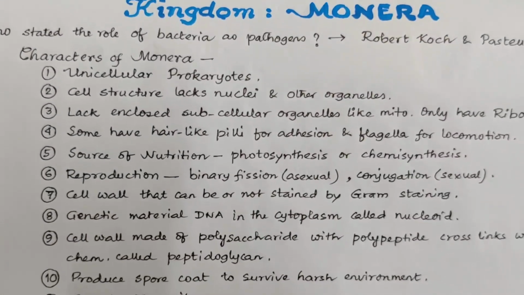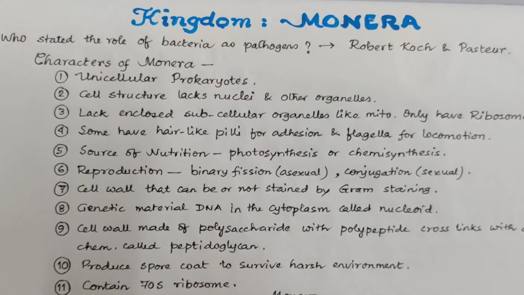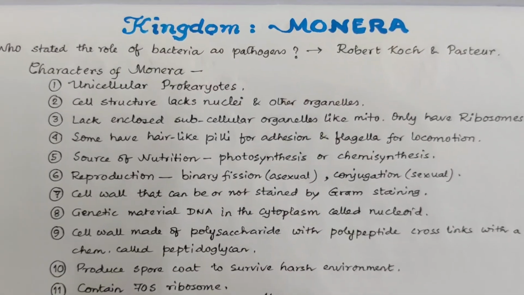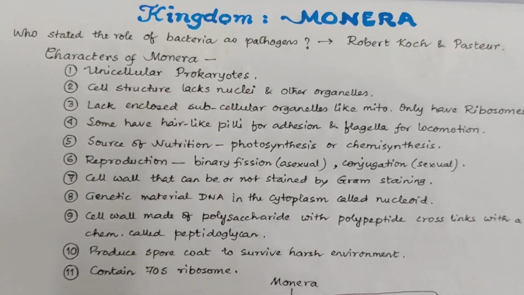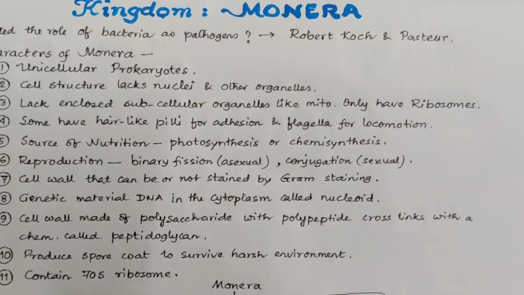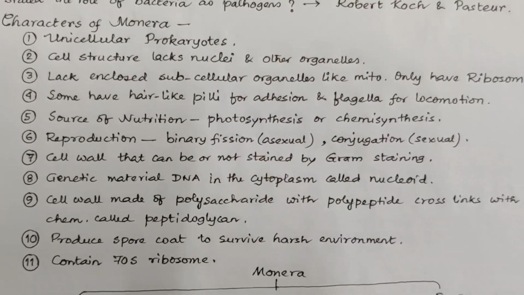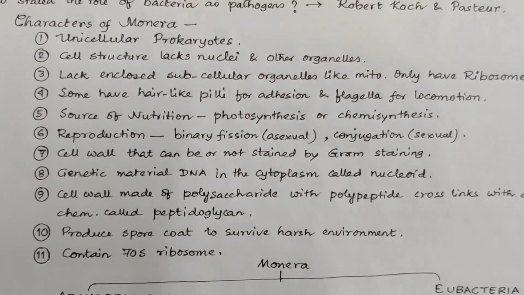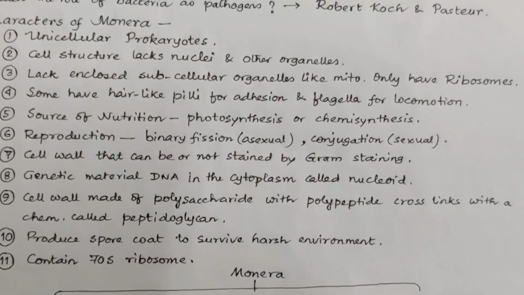Now it is the turn for 5 kingdom classification by R.H. Whittaker. The first kingdom is kingdom Monera. Actually, the bacteria as pathogens were first discovered by Robert Koch and Louis Pasteur. The characters of this kingdom Monera: number 1, they are all unicellular prokaryotes.